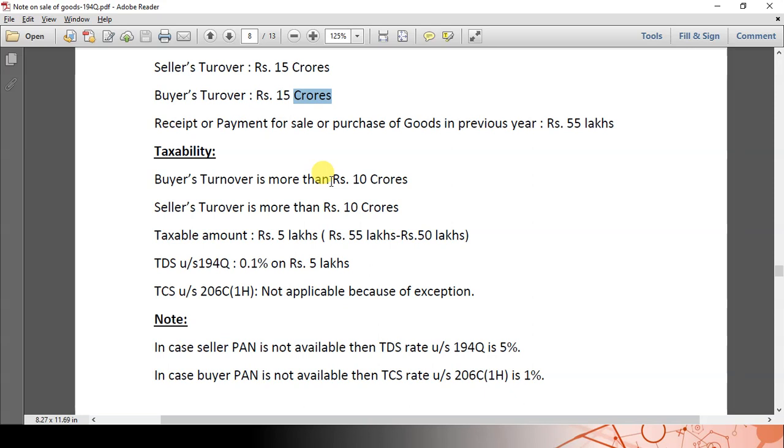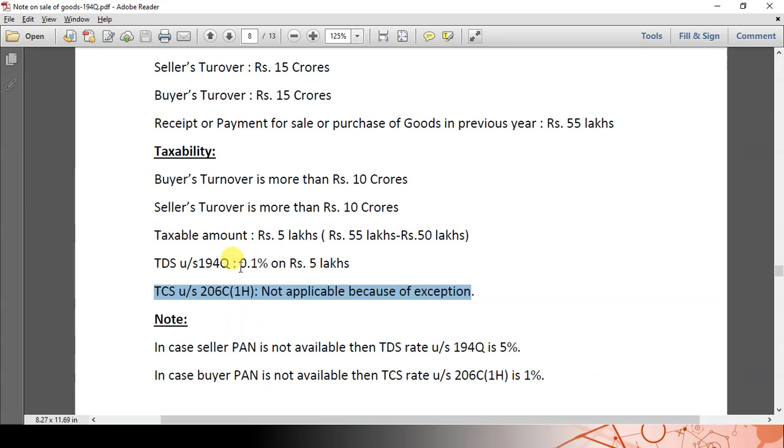So the buyer has to deduct the TDS under section 194Q only on the taxable value, that is 5 lakhs, at the rate of 0.1%. So the seller need not collect the TCS. Though the seller is covered under section 206C, 194Q and 206C(1H) provide for an exception. So the buyer has to deduct the TDS, the seller need not collect the TCS.